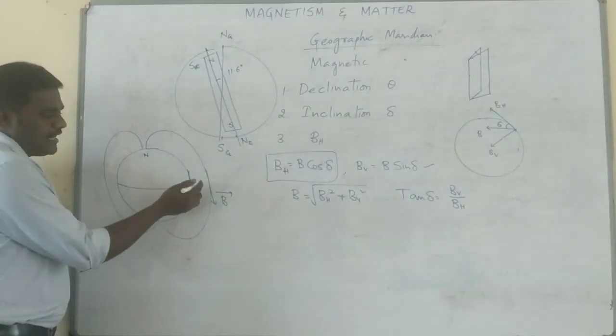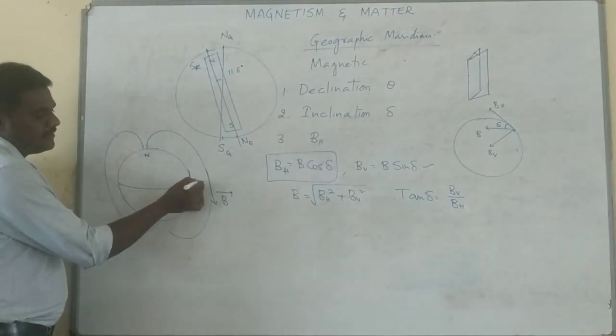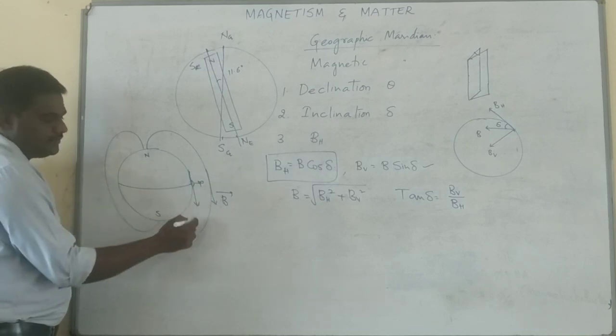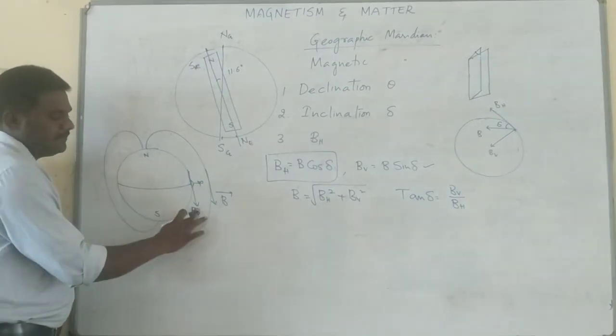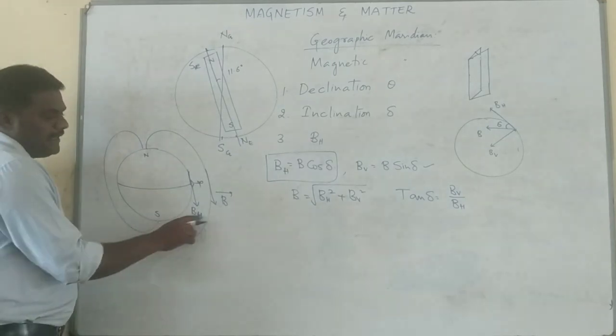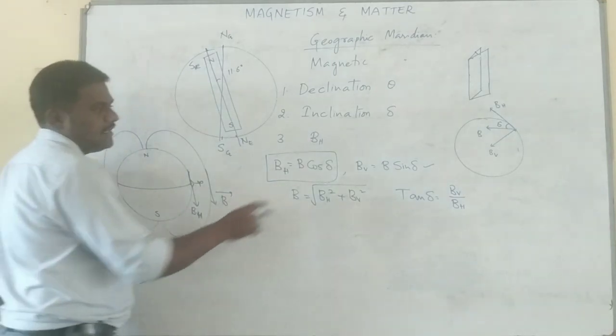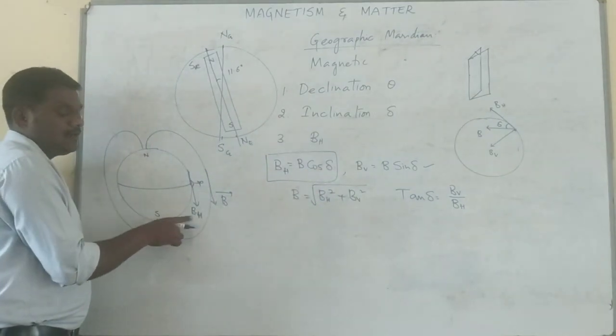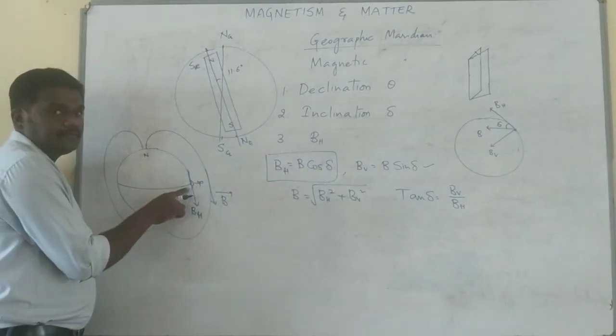At the equator, this is how you stand on the Earth, and for you this becomes the horizontal. Now this will become BH. At the equator, if you compare BH and B, both are in the same direction, so the angle becomes 0. The total magnetic field will be equal to the horizontal magnetic field at the equator.